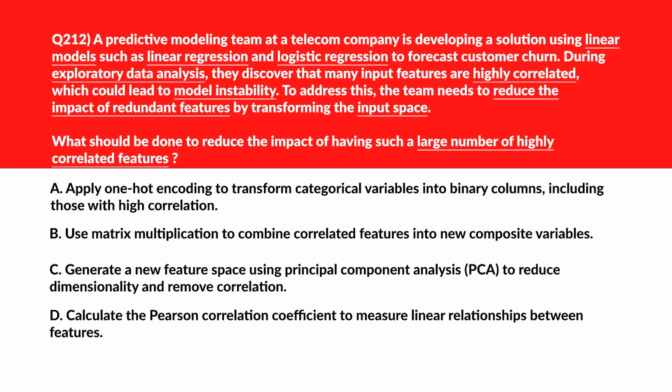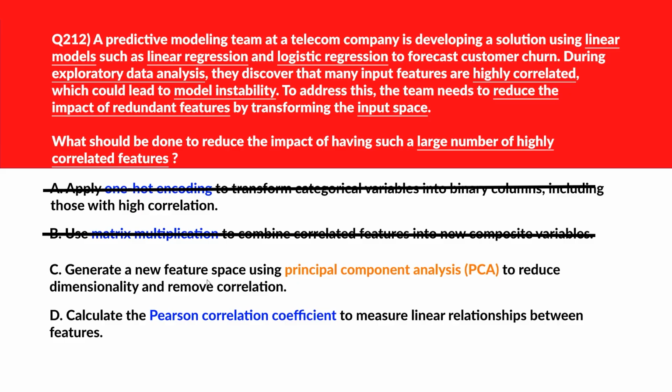Okay, now let's look at this question. We'll first look at option A. It says apply one hot encoding to transform categorical variables into binary columns, including those with high correlation. One hot encoding is used for categorical variables, not for resolving correlation among numerical features. Wrong answer. We'll move to option B. B says use matrix multiplication to combine correlated features into new composite variables. Matrix multiplication doesn't reduce dimensionality or address feature redundancy. Wrong answer. We'll move to option C.